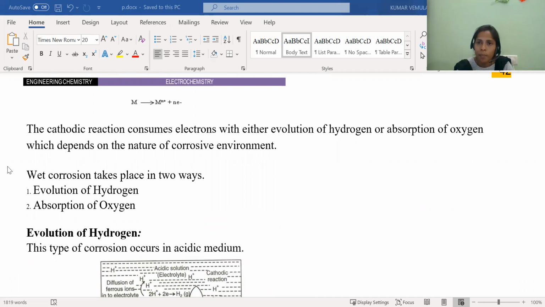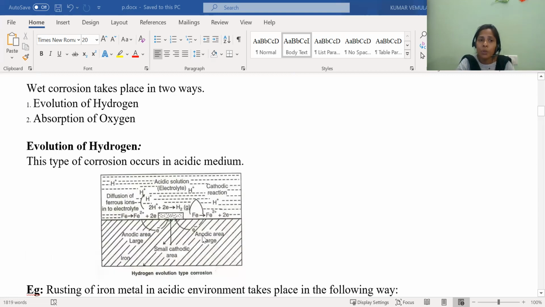Based on the cathodic reaction, we have two types of corrosion in wet corrosion. Wet corrosion takes place in two ways based on the cathodic reaction. One is evolution of hydrogen and another is absorption of oxygen. In one case, hydrogen is releasing and in the other case, oxygen is absorbing. So based on that, we have two ways of wet theory of corrosion. Let us see one by one. One is evolution of hydrogen.